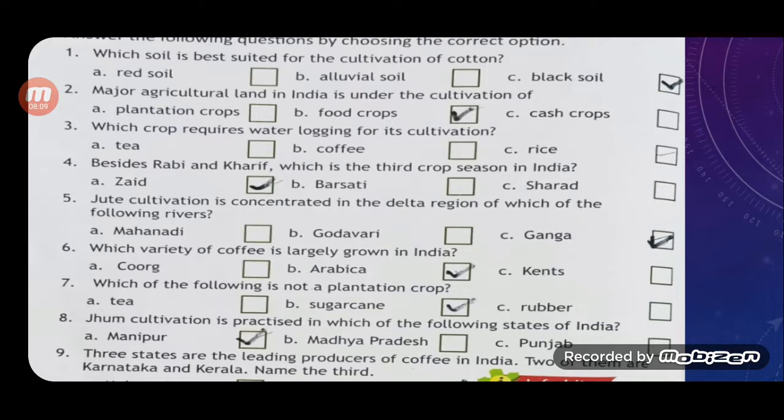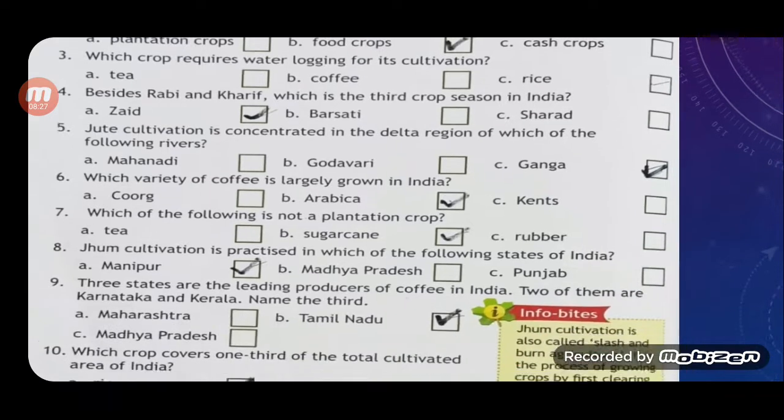Question number 7. Which of the following is not a plantation crop? The correct answer is again option B, that is sugarcane. Question number 8. Jhum cultivation is practiced in which of the following states of India? Correct answer option A, Manipur.